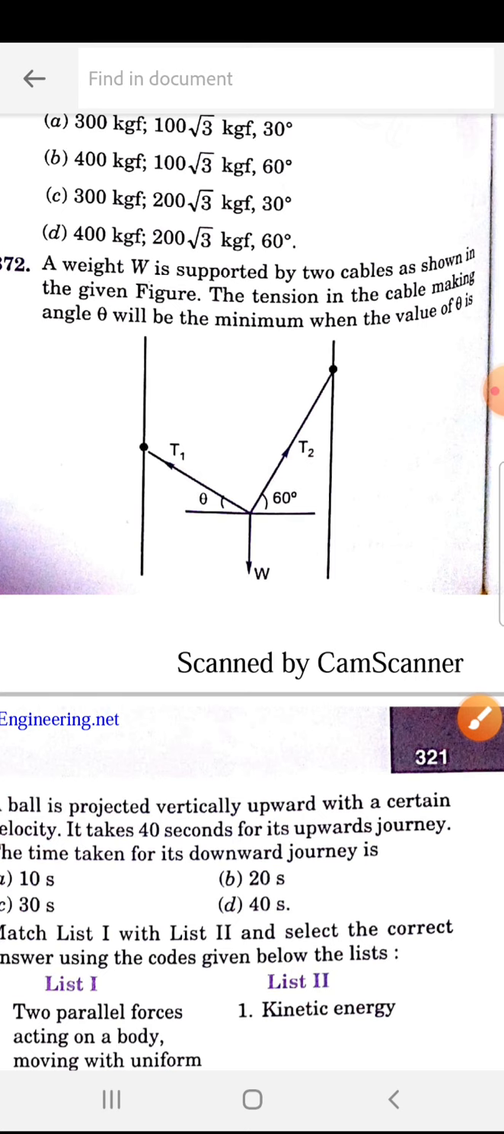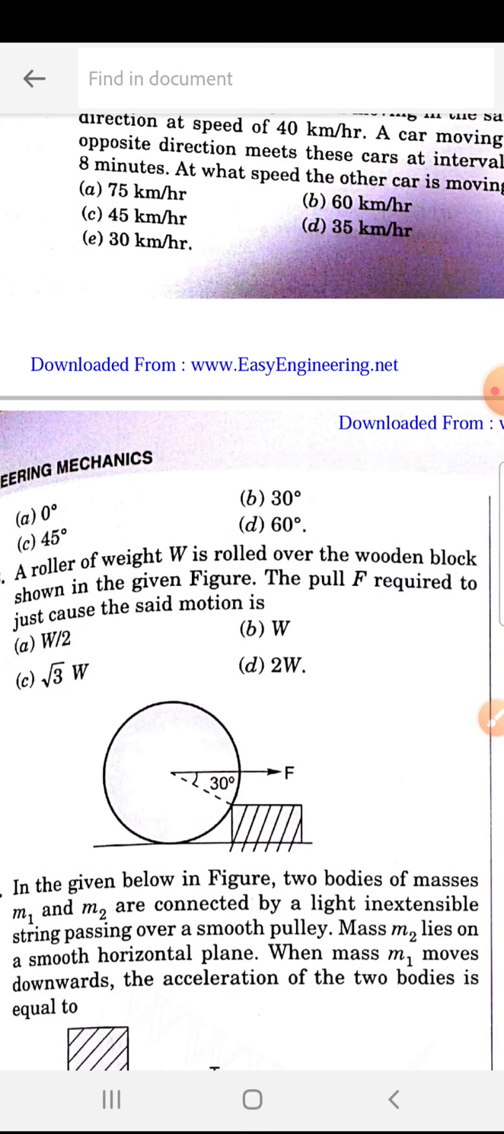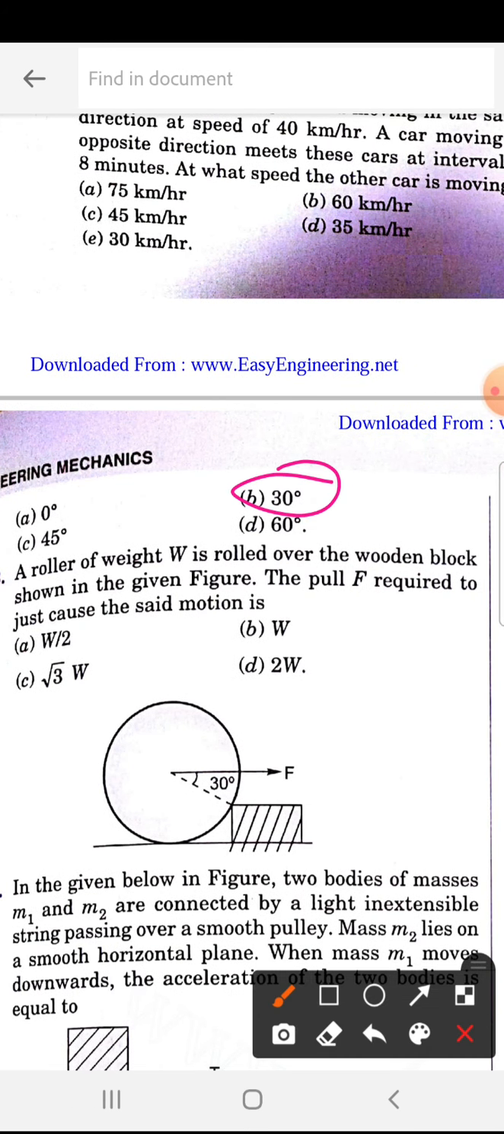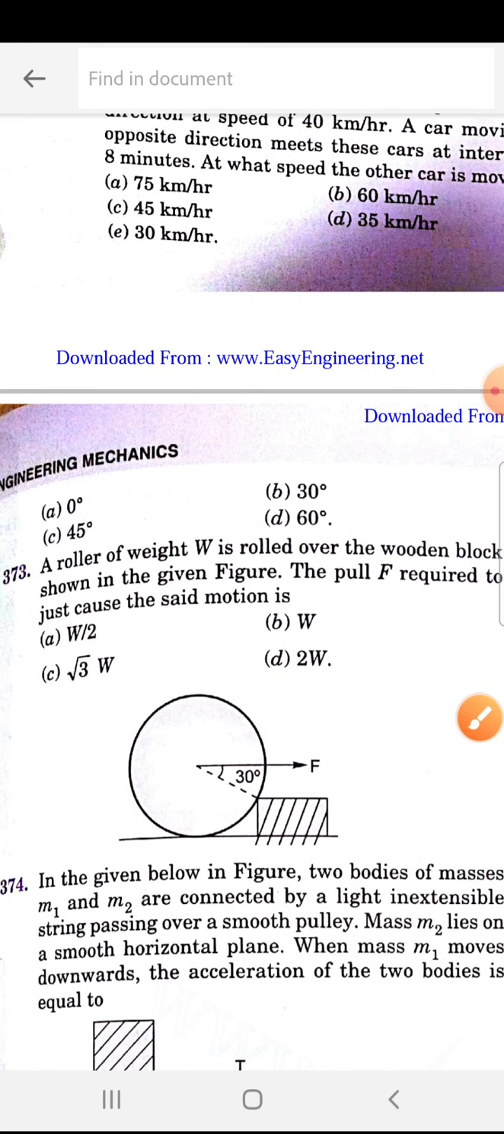This one I already told you. So 60 means this should be 30. This should be 30. Engineering mechanics, I told you now. So 372 is 30 degrees.